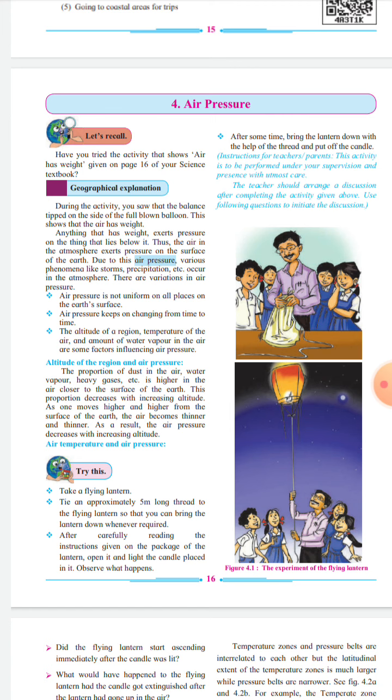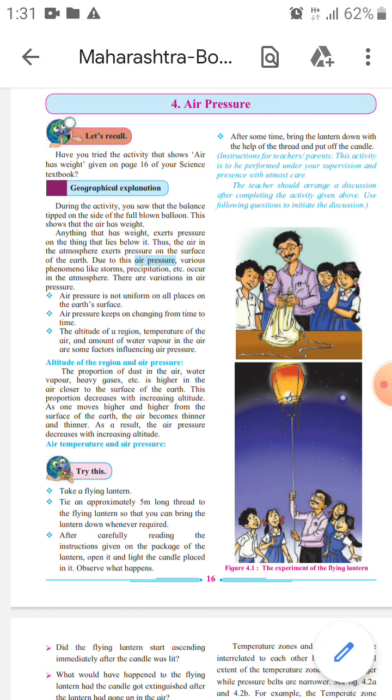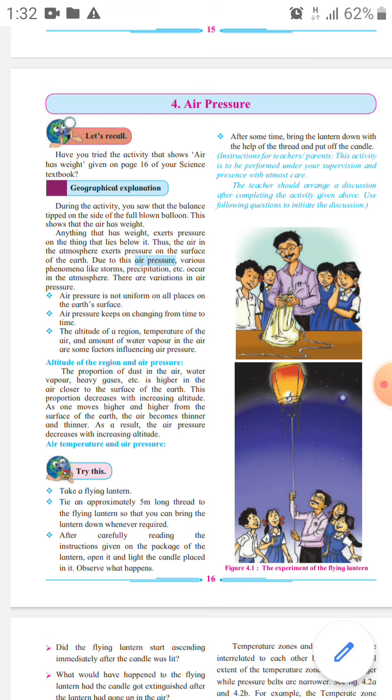Okay, see, there is a picture given. That is the experiment of the flying lantern. From this experiment, we have to know that air has weight, and when air has weight, then it exerts pressure. Okay, see, pressure of the air. The air in the atmosphere exerts pressure on the surface of the earth.